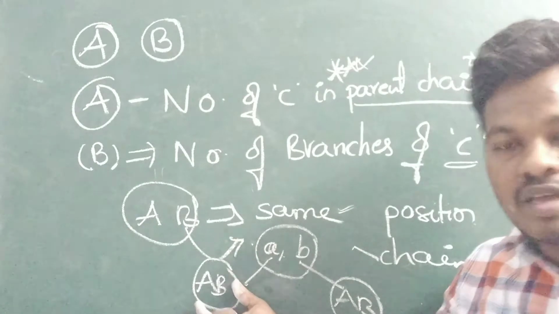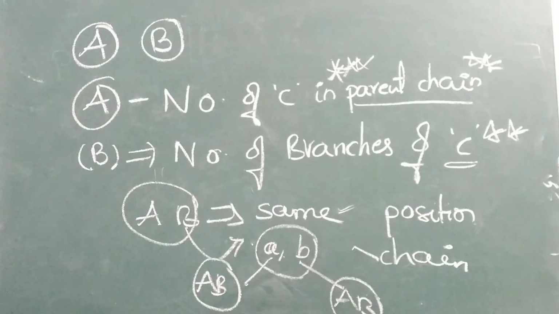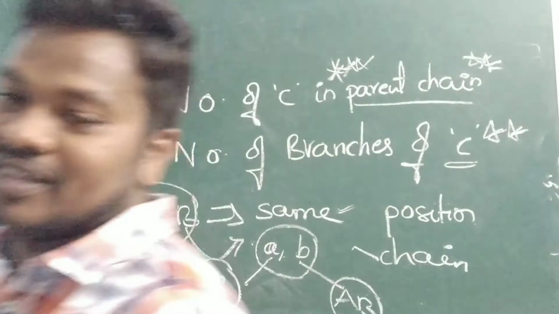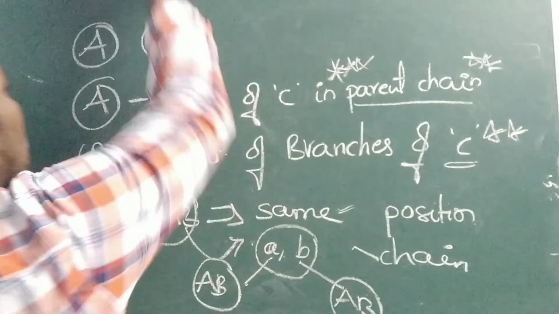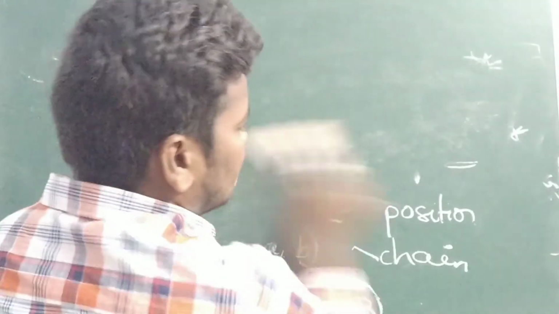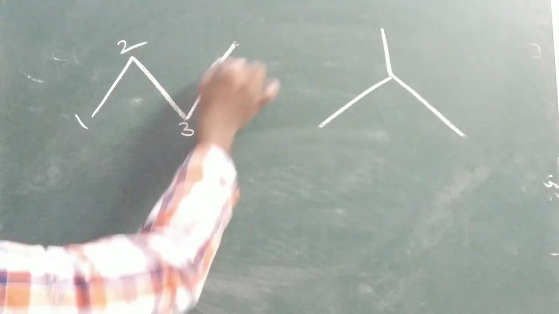We will take A and B. For A also we will identify A and B. For B also we will identify the A and B. If these two numbers are same, this is position isomerism. Otherwise it is a chain isomerism. So whenever we are doing the exercise, it's very easy. See one exercise, for example. So first give the number 1, 2, 3, 4.